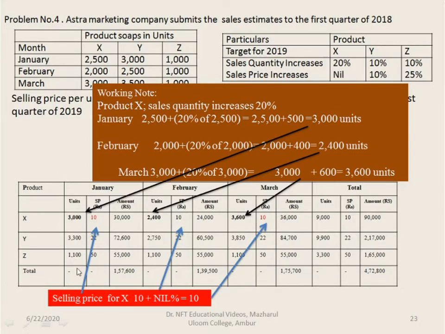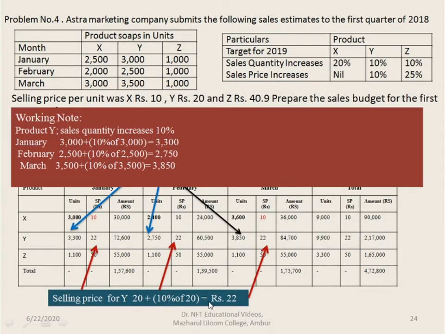As far as selling price is concerned, the selling price for X is 10 rupees per unit. So 10 plus, there is no increase in price, so nil percentage, so it is 10. Next, for the product Y, sales quantity increases by 10%. For January it is 2,000.